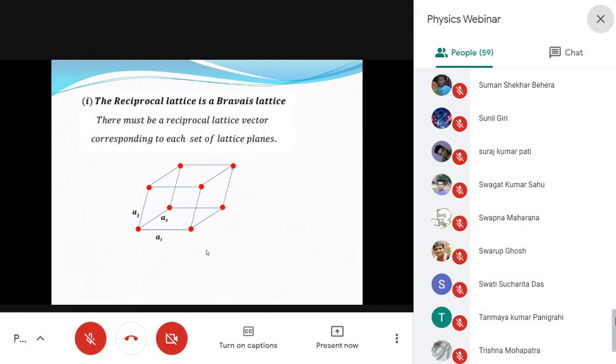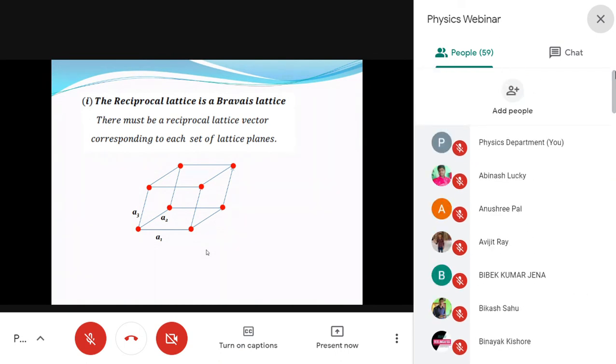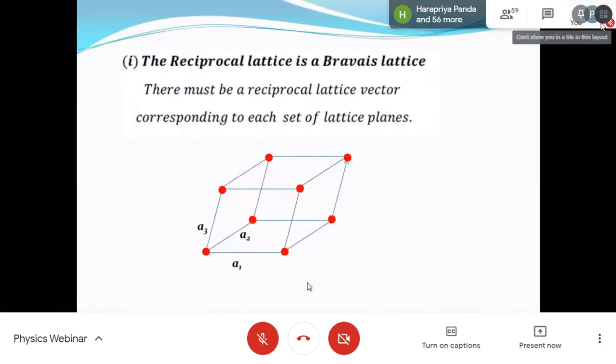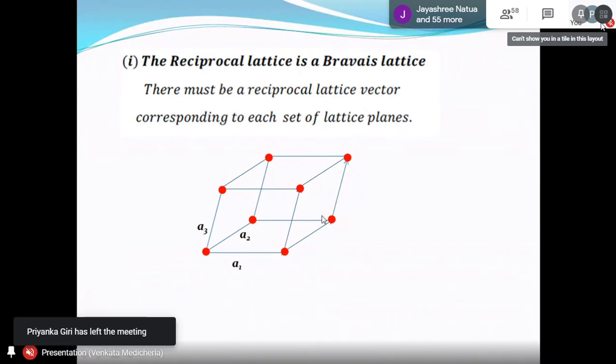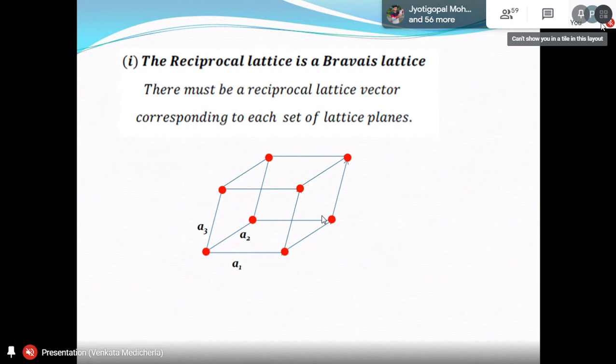That means you will have an infinite plane. This plane and the plane opposite to it, on the right side, will have the same Miller indices because they are parallel planes. Like that you can define infinitely many planes if you extend the lattice. Now for these two a3, a2 planes, you can have a reciprocal lattice vector.